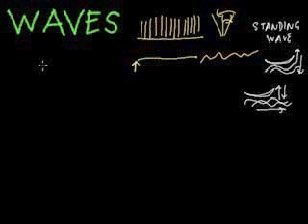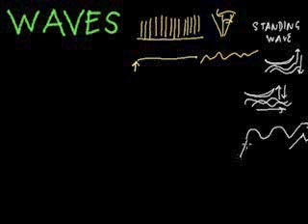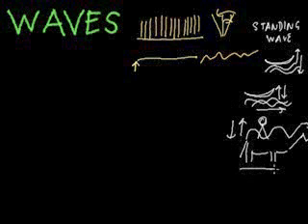So if someone sits on a camel and travels, let me try to draw the hump of the camel. This is what the hump of the camel looks like. Maybe this is the camel. So if someone sits on a camel, what would happen? The person would move up and down, up and down. As the camel moves forward, the person is going to bounce up and down on the back of the camel.